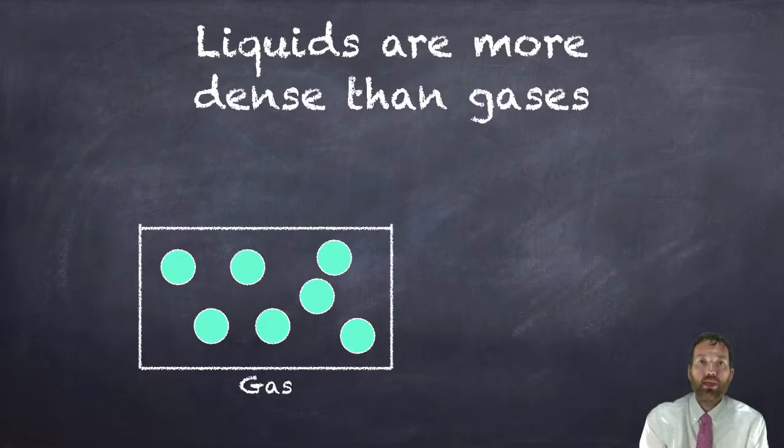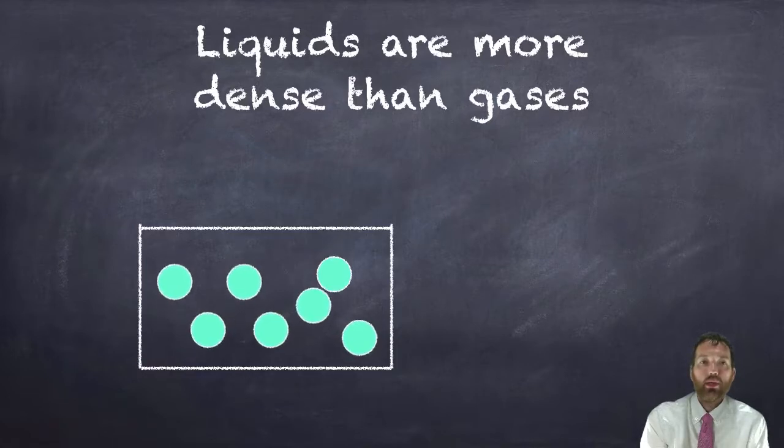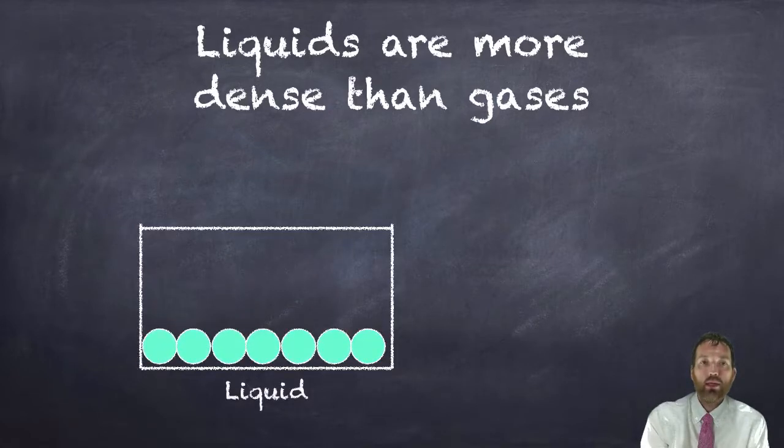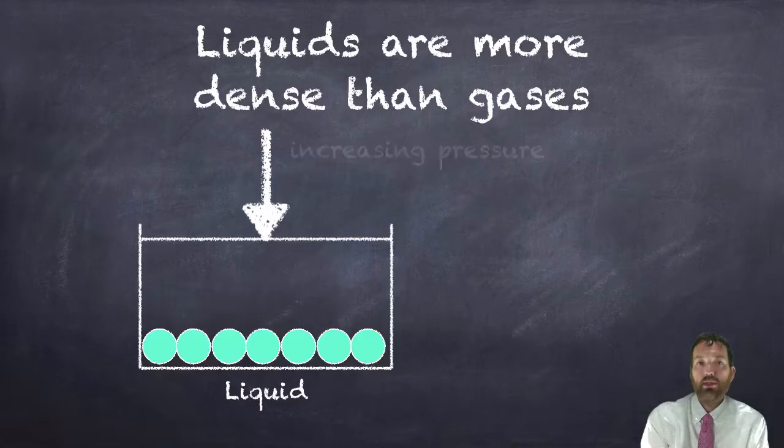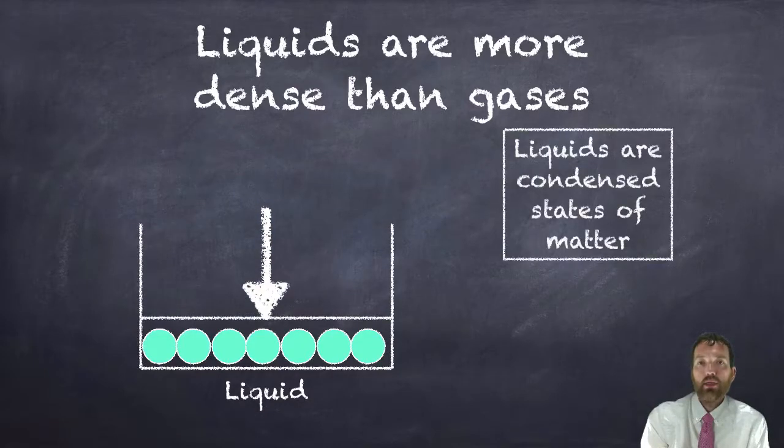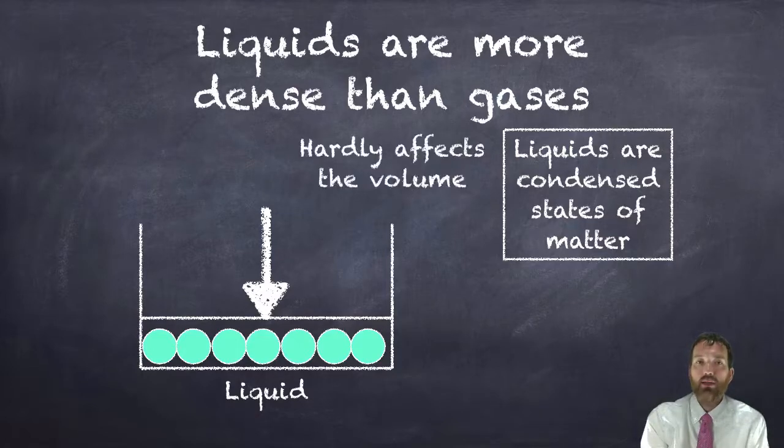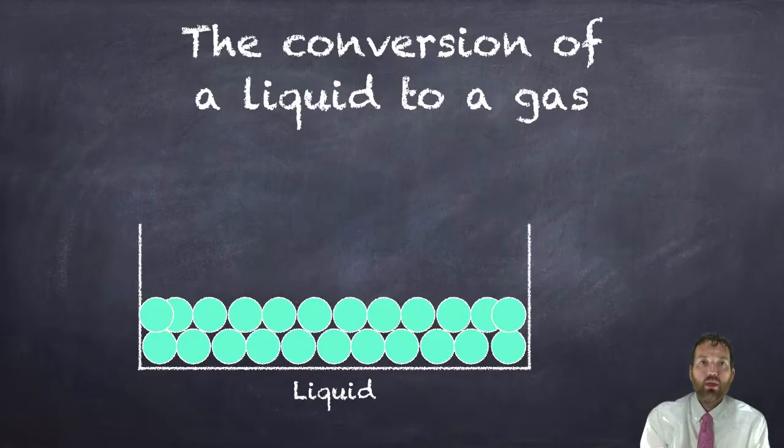Liquids are also more dense than gases. So when we see in this particle diagram, there's a lot of space in between these gas particles, and we could squeeze the top down and get those gas particles closer to one another. But if this was a liquid and I squeeze the top down, or increase the pressure, it's not really going to have an effect on the volume. Liquids, along with solids, are what we call a condensed state of matter. Increasing pressure hardly affects the volume.